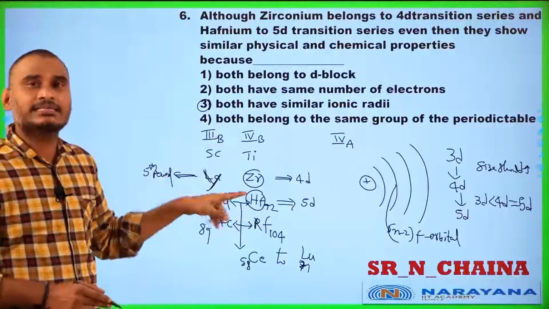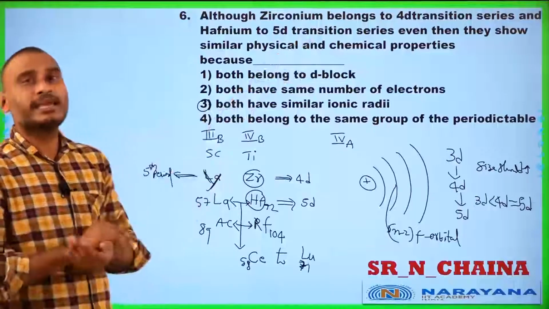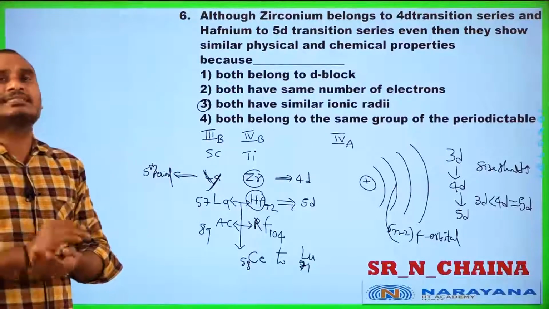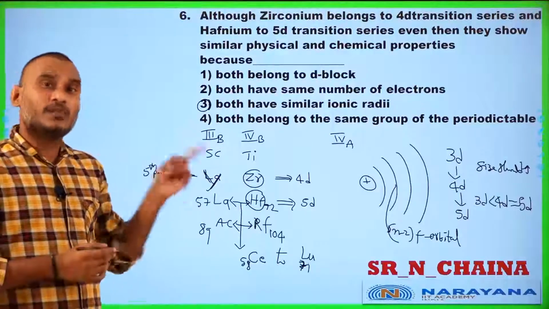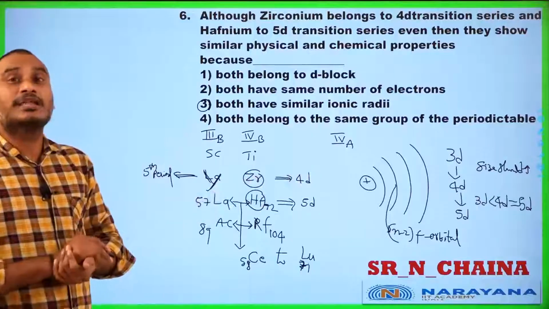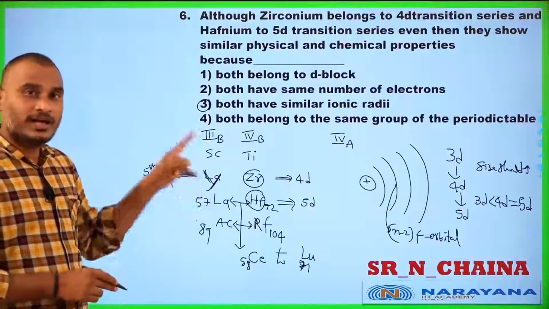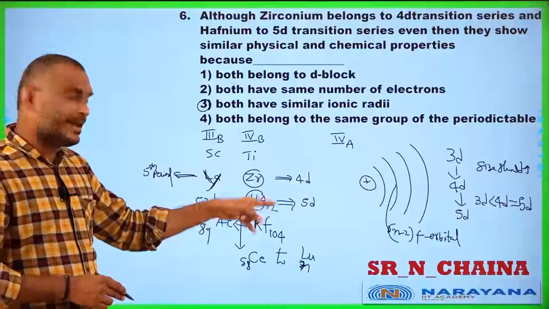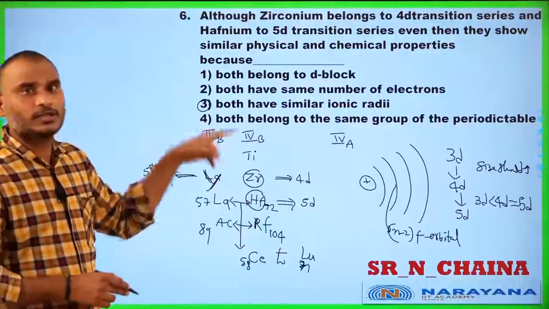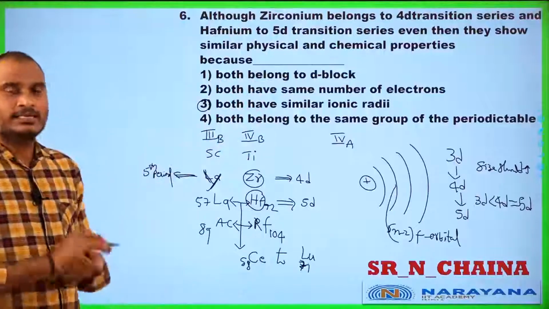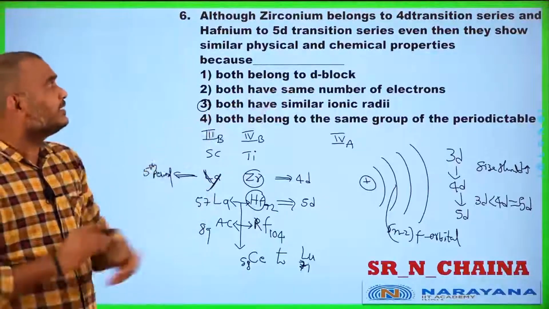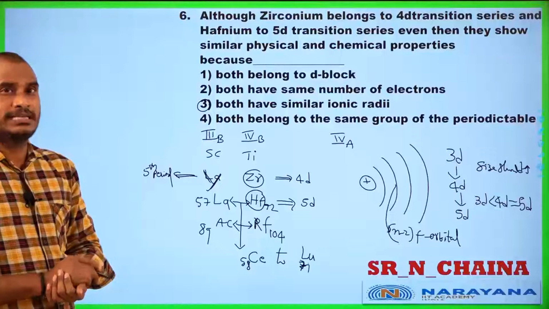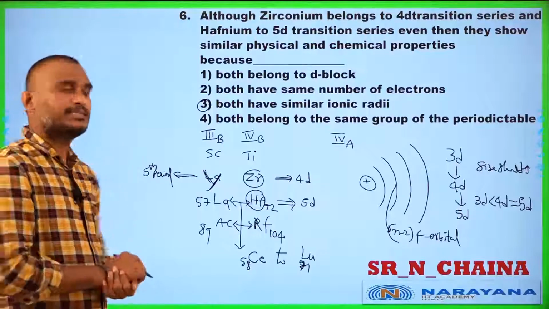Because of this reason, their properties are going to be similar. This is one of the consequences of lanthanide contraction. Because of lanthanide contraction, the 5d element size is nearly equal to 4d. Understood, students? This is the answer for question number 6. Now let us go to question number 7.